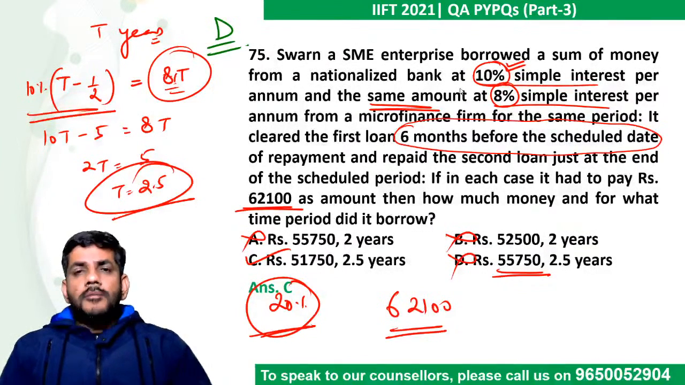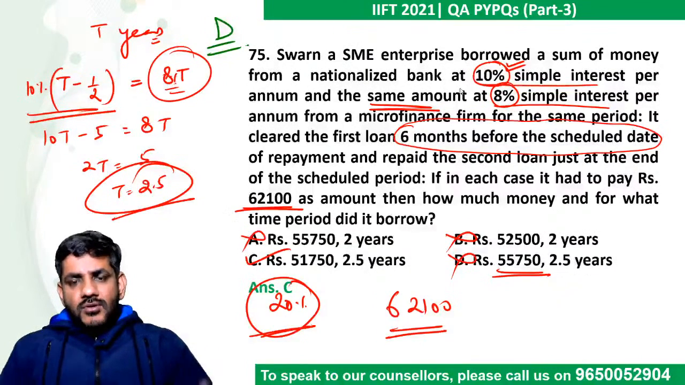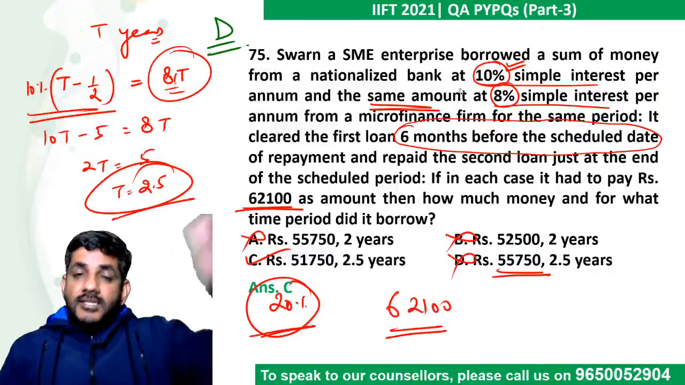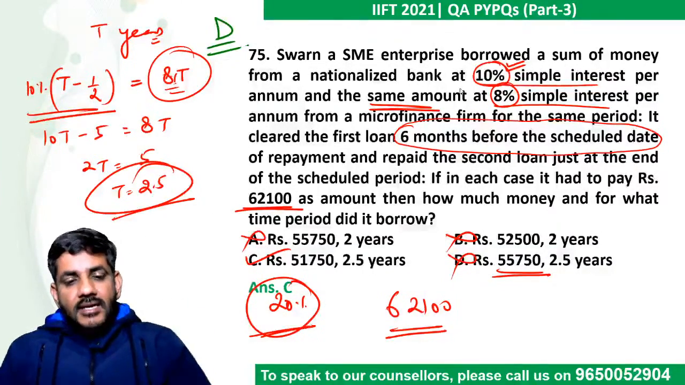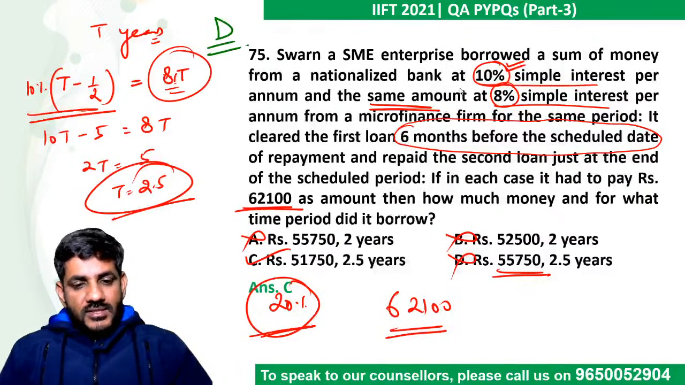Or out of the two options remaining, C or D, it is clear that D cannot be the answer because 55,000 something, if I add 20%, it will be 65,000 something. But I need only 62,000. So therefore I'm saying option C should have been the answer. That way I'm saying it.